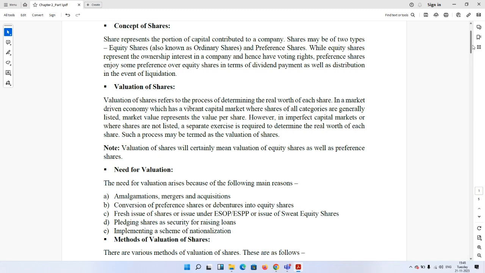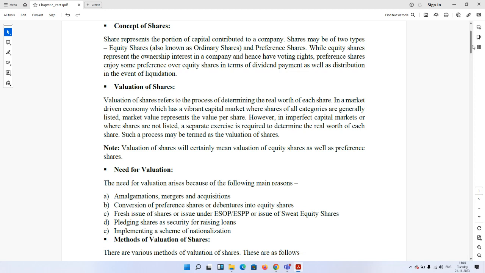In a market-driven economy, which is a vibrant capital market where shares of all categories are generally listed, market value represents the value per share. In the context of India, we have BSE and NSE, the two leading stock exchanges, and if your company is listed on a recognized stock exchange, it fetches some value, which we call the market price. If the market is perfect, vibrant and quite strong, then the market price is the true indicator of that intrinsic value we are talking about. So in that case, market price per share is theoretically equal to the intrinsic value per share.